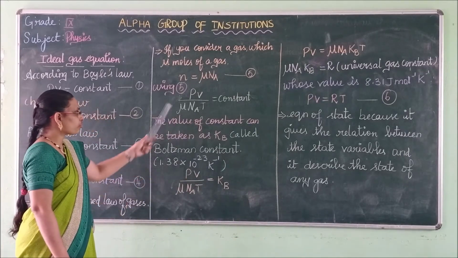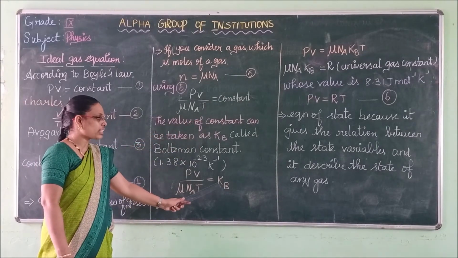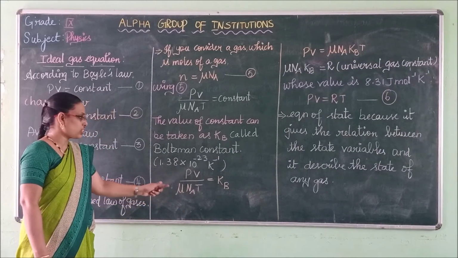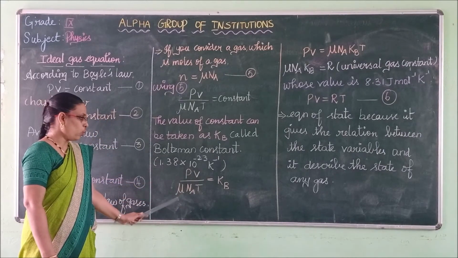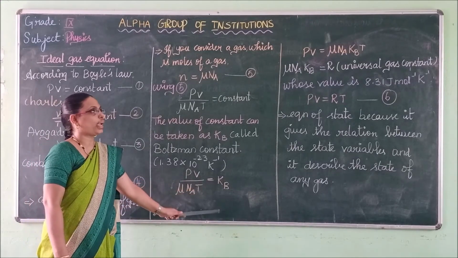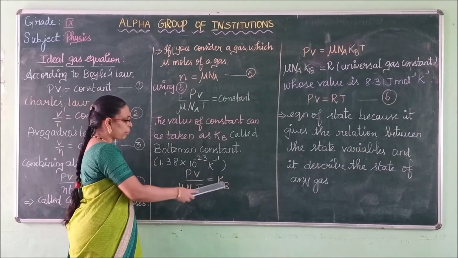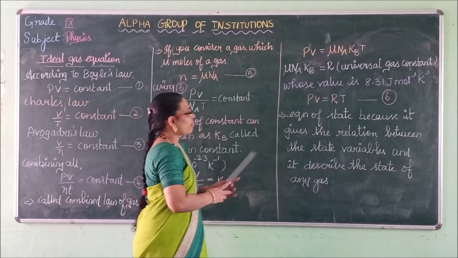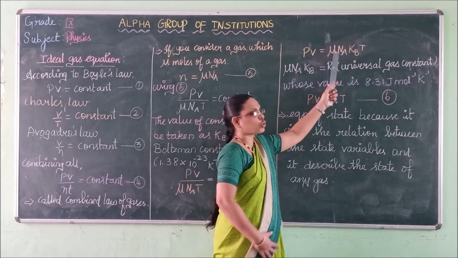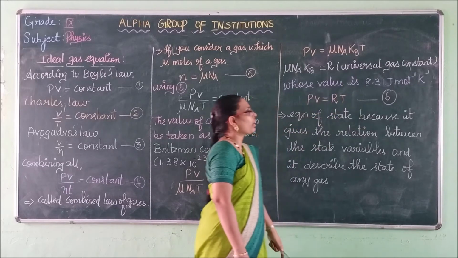After this, instead of the constant we write the Boltzmann constant Kb. Then we express PV by mu NA T equal to Kb. Then we can cross multiply this equation.